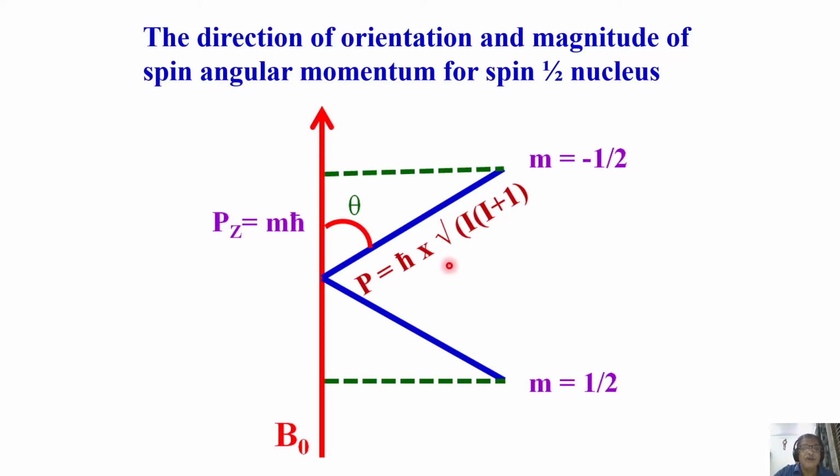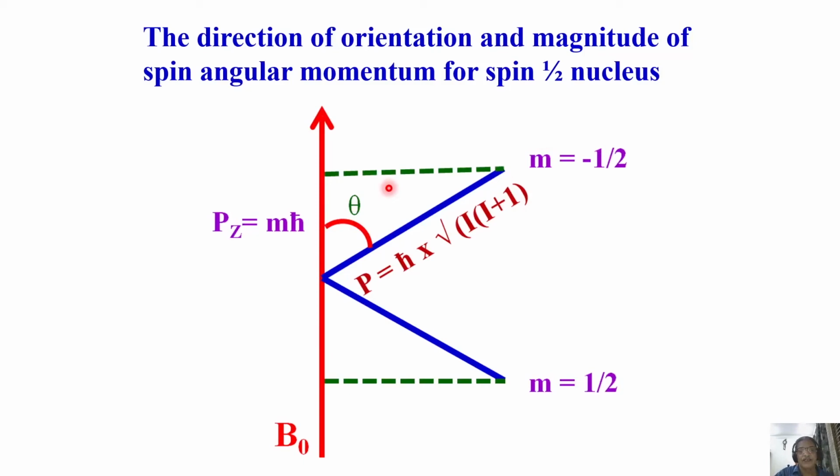It orients in the direction of the field or opposite to the field, but this does not necessarily mean it is always perfectly aligned along the field. In fact, although we say in the direction of the field, it makes an angle theta.